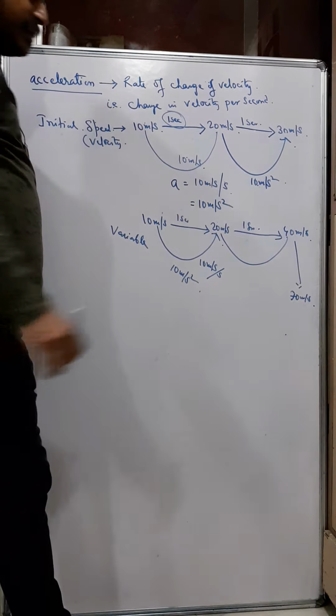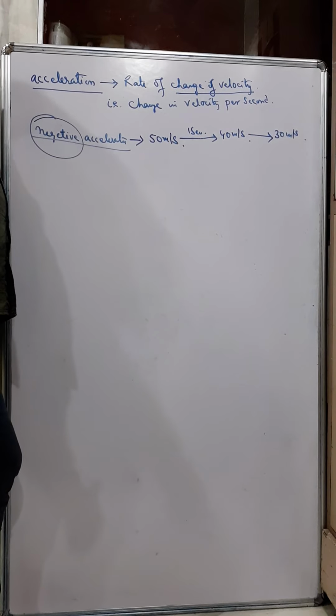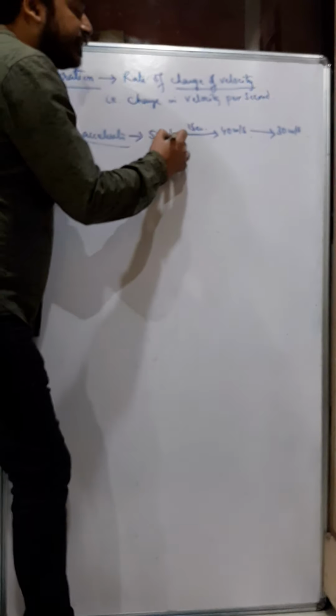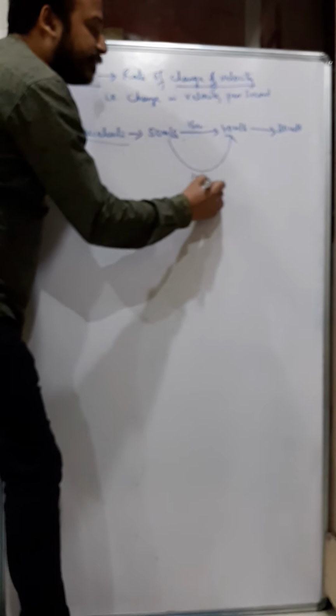Again after 1 second it becomes 40 meter per second. And again after 1 second it becomes 30 meter per second. That means here the velocity is decreasing by 10 meter per second after every 1 second.